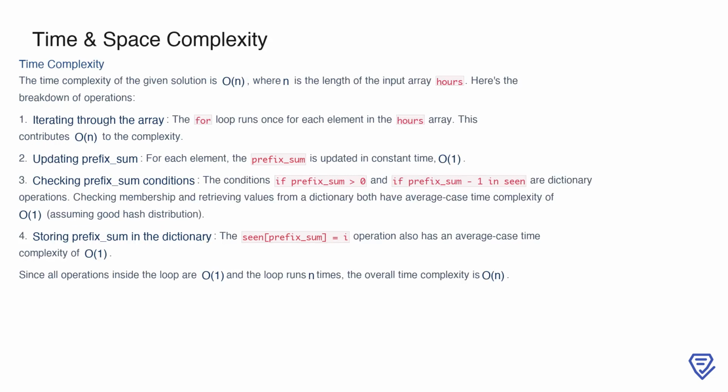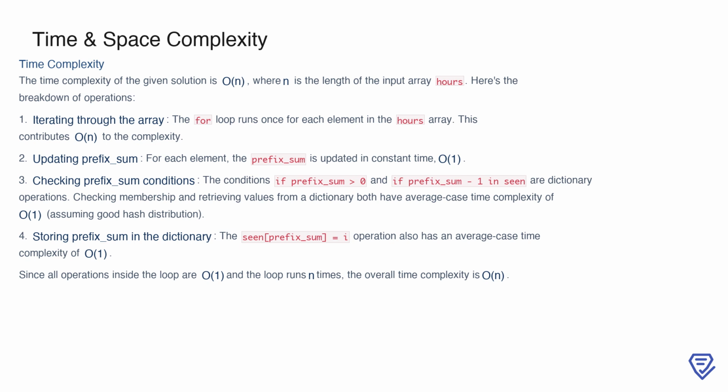The time complexity of our optimized solution is O(n), where n is the length of the input array, hours. This efficiency comes from the way we process the data. First, we iterate through the array using a single for loop, which runs exactly n times, contributing O(n) to the total complexity. Within this loop, we update the prefix_sum for each element, and this update is done in constant time, or O(1). Next, we evaluate conditions like whether prefix_sum is greater than 0 or if a specific value exists in the dictionary.